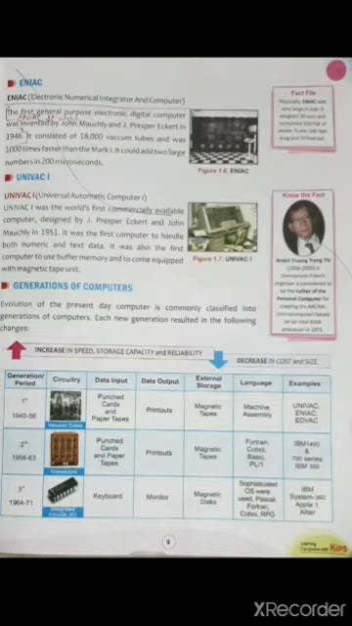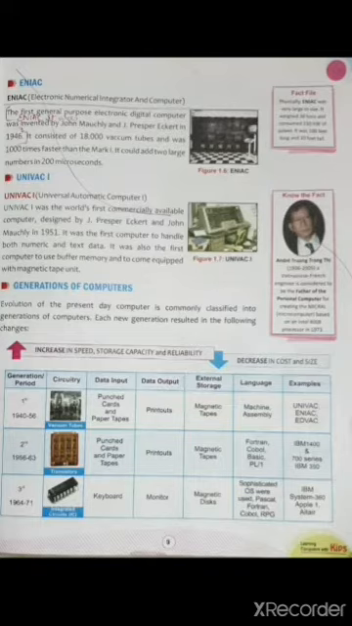Now we will be learning about generations of computers. There are 5 generations of computers. As the generation goes on, there is increase in speed, storage capability and reliability, and there is decrease or less cost, and size is also small now. In first generation, we have used vacuum tubes. The input we have given was through the punch cards. The output we had using printouts, and we had used machine language.